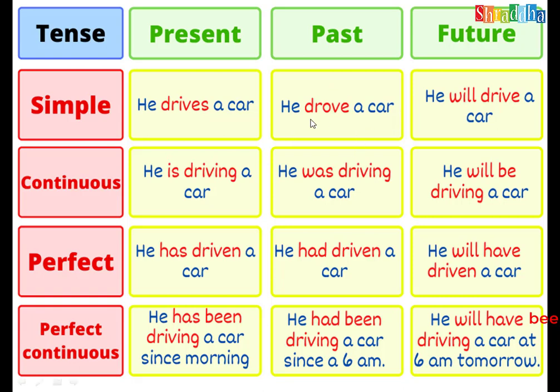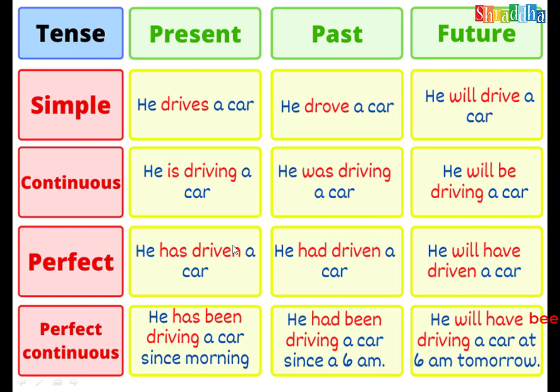And he drove a car. Drive in past tense is drove. He drove a car. And this is drive plus will. Will is also as per the subject. This is showing the future tense. So he takes will. And these are all the rules. He is driving a car, V4, but here is changes as per the subject. Was always shows the past continuous tense. He will be driving. This is also V4, but preceded with be, and will shows the future continuous tense.